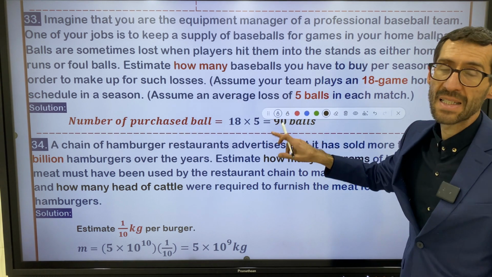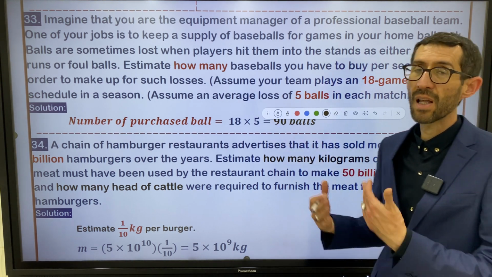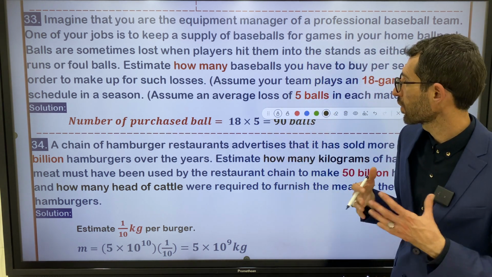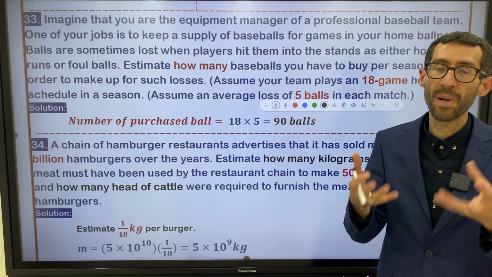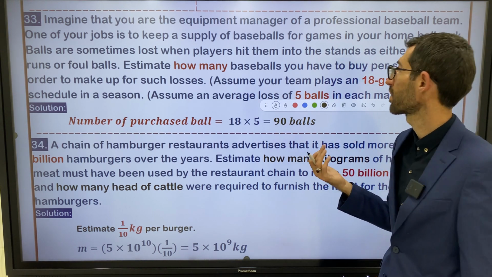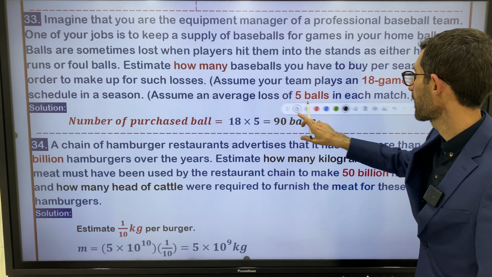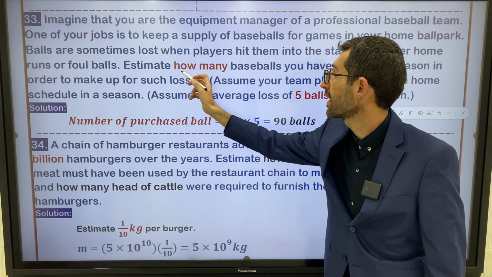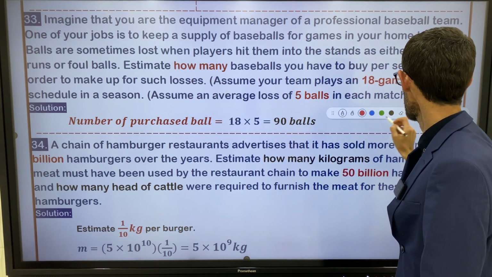In order to compensate for the lost baseballs. You lost some baseballs, and you have to compensate for it. How do you compensate for it? By buying new baseballs, right? Let me read the rest of the question. Focus on this part.